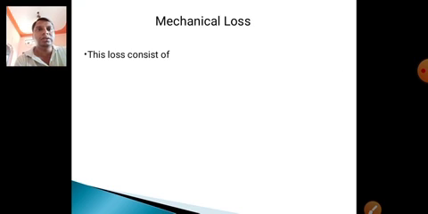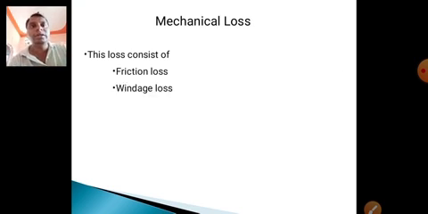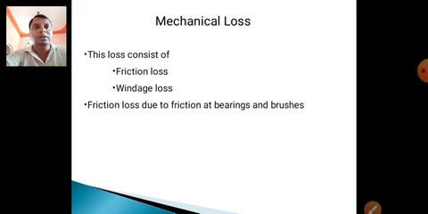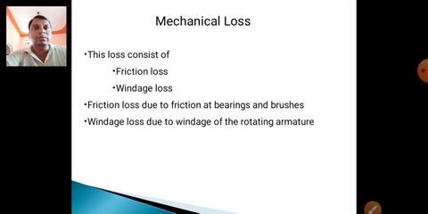Mechanical losses consist of frictional and windage losses. Frictional loss is due to friction at bearings and brushes, meaning vibration. Windage loss is due to windage of the rotating machine.